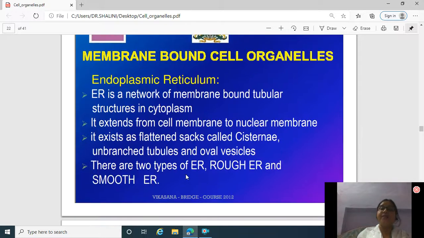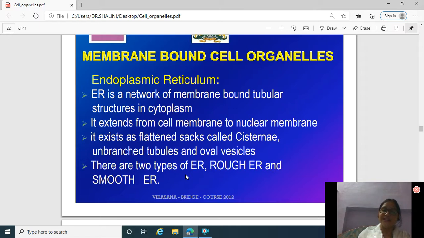Now, membrane bound cell organelles. The first membrane bound cell organelle is mitochondrion. These membrane bound cell organelles contain endoplasmic reticulum. Endoplasmic reticulum is a network of membrane bound tubular structures in cytoplasm. It extends from cell membrane to nuclear membrane. It exists as flattened sacs called cisternae, unbranched tubules and oval vesicles.